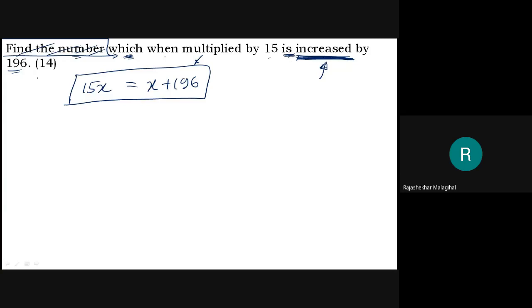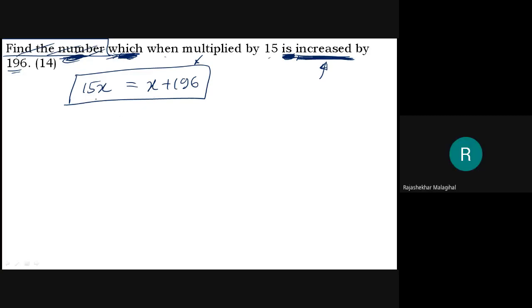Here they have not told once again that x is increased by 196. "Is increased by 196." Here "is" means what? That is a "which." Which means what? The number. We need to concentrate a little on the English grammar. "Is" means which is increased by 196, which means the number. Therefore, a number when multiplied by 15 is increased by 196.